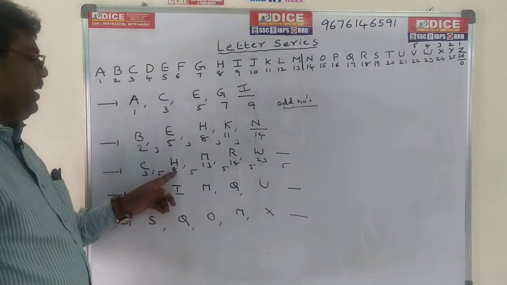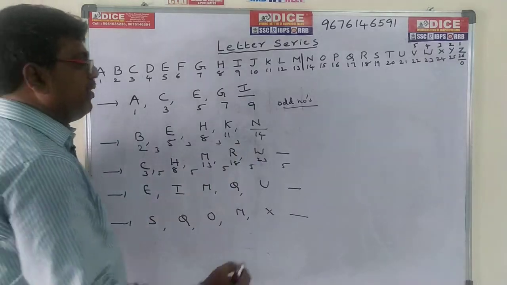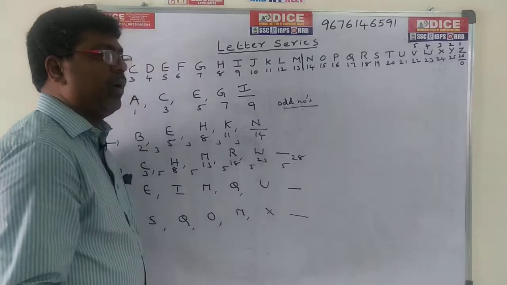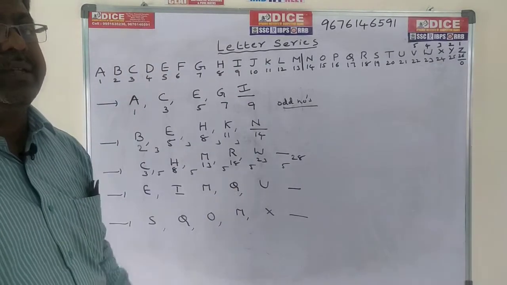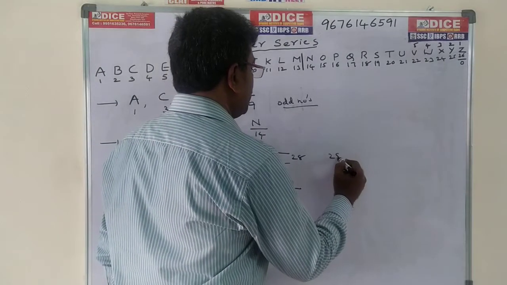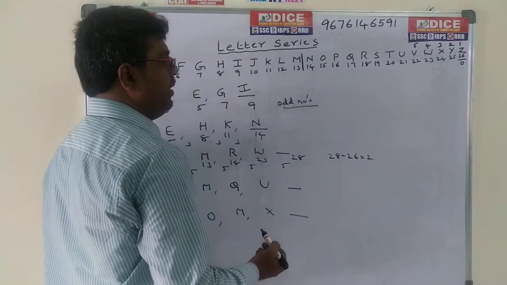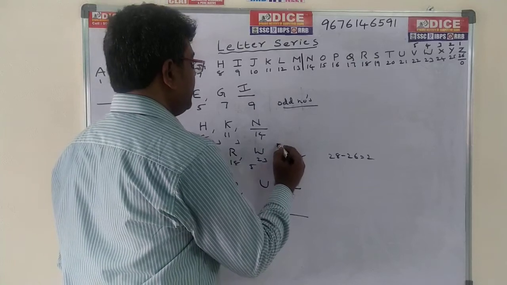3 plus 5 is 8, 8 plus 5 is 13, 13 plus 5 is 18, 18 plus 5 is 23, 23 plus 5 is 28. But we have no alphabet for 28. Whenever you get more than 26, simply subtract 26. 28 minus 26, the value is 2. So the value becomes 2, and 2 means nothing but B is the answer.